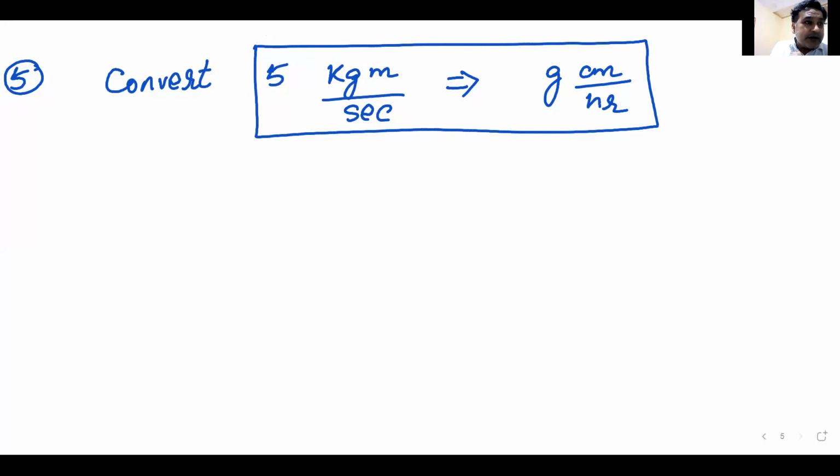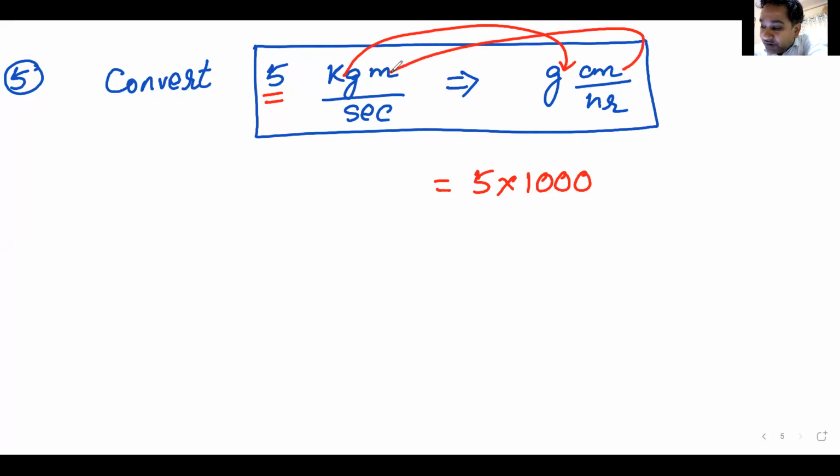Let me try my part as well. I must do it since I am asking you to do it. This should be equal to, let us first put 5 here, 5 multiplied by 1000, since kg is converted into grams.